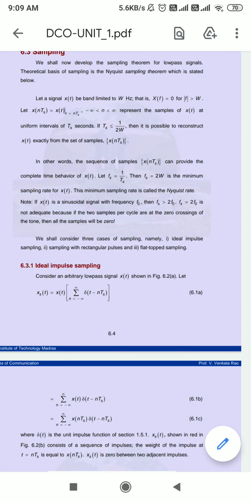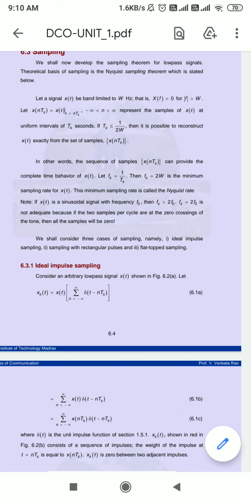If we are taking the samples of the signal, we can convert this in the form of frequency. Let f of s equal the reciprocal of time, so 1 over T of s. Then we will require the frequency to be greater than or equal to 2W. It is the minimum sampling rate we will require for that signal, and that signal is nothing but x of t.